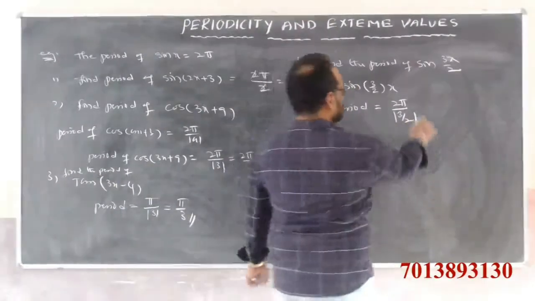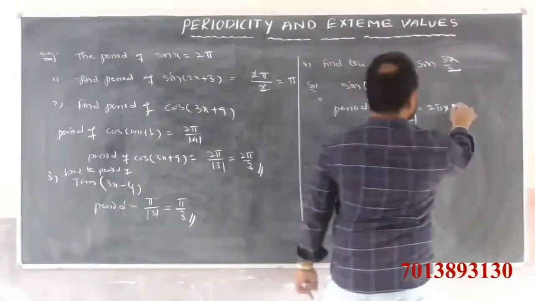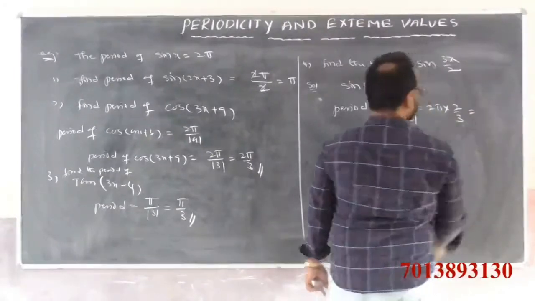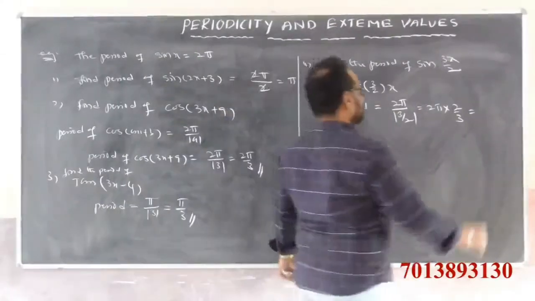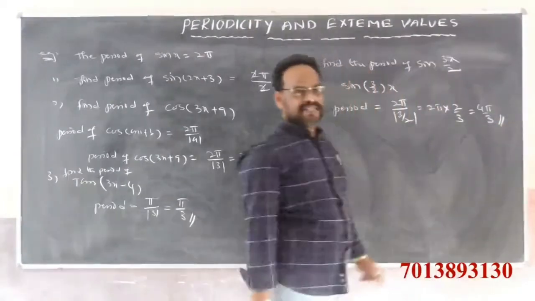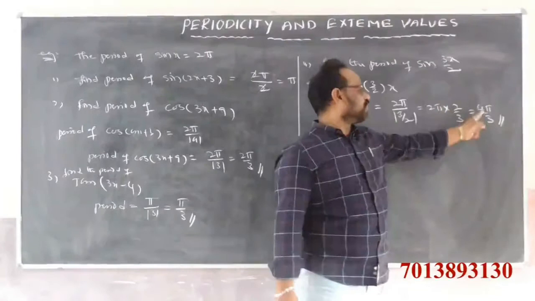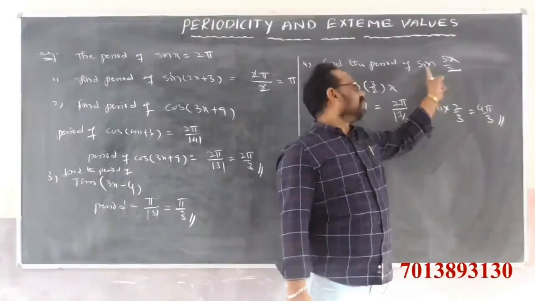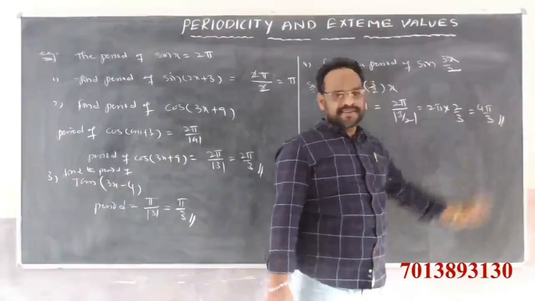That is equal to 2 pi into its reciprocal, clearly 2 by 3. So we get 2 twos are 4 pi by 3 is the period. The period of sin 3x by 2 is nothing but 4 pi by 3.